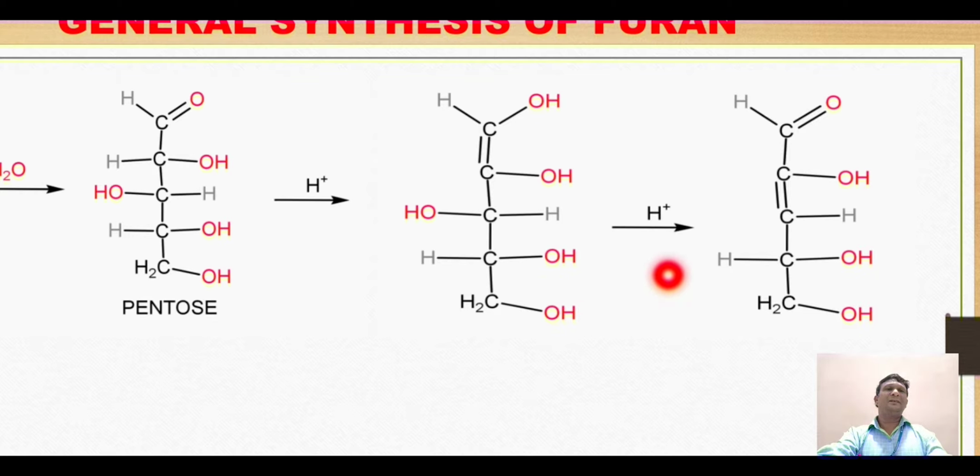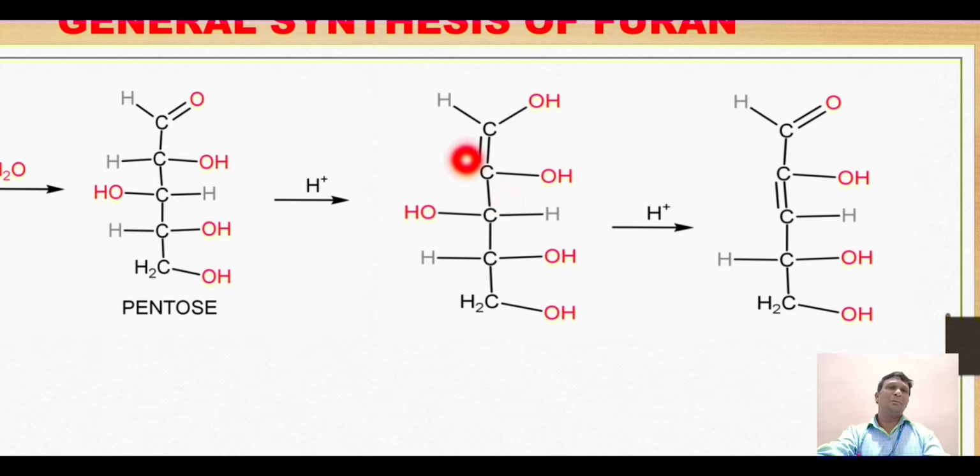which is then reacted with the second acid molecule, that is, the proton present in the solution. This proton then attacks this hydroxyl group, and thus this hydroxyl group gets converted to a water molecule, which is released. And when this water molecule is released, the double bond is formed between this carbon and this carbon.